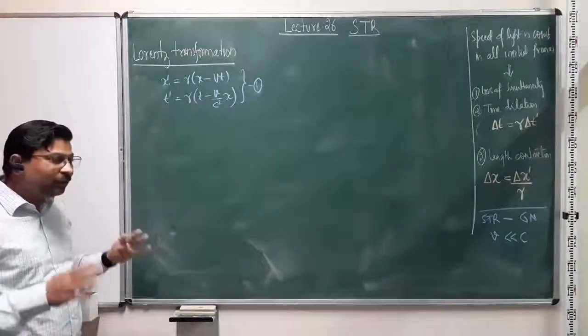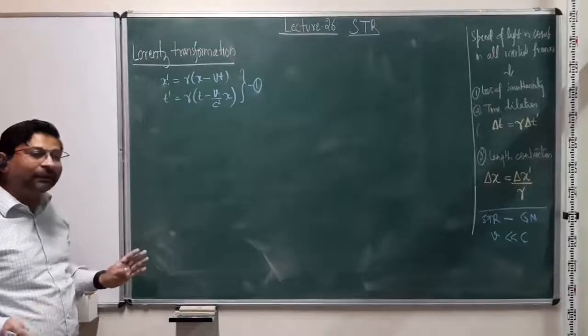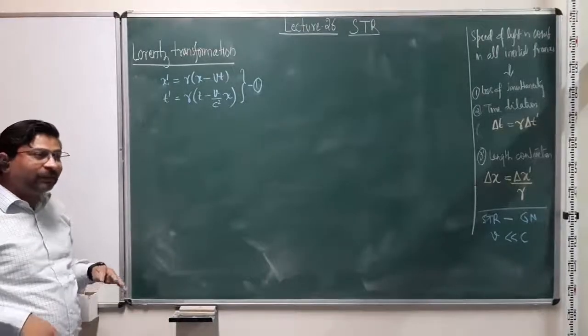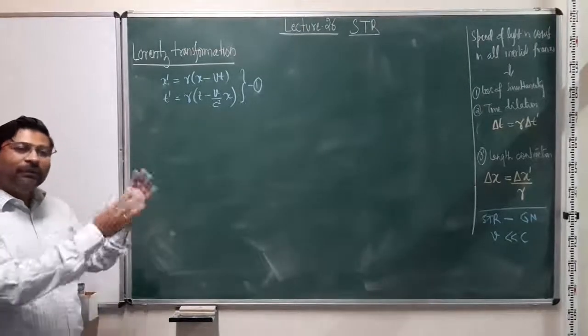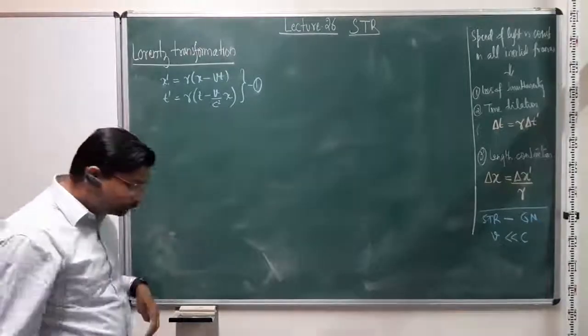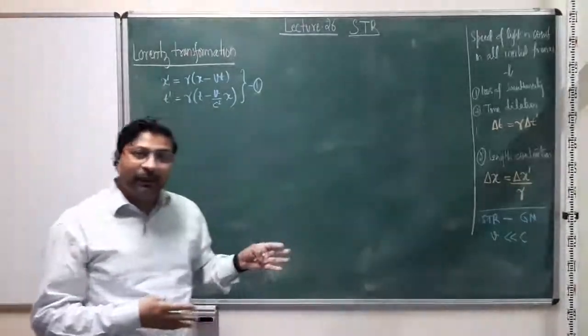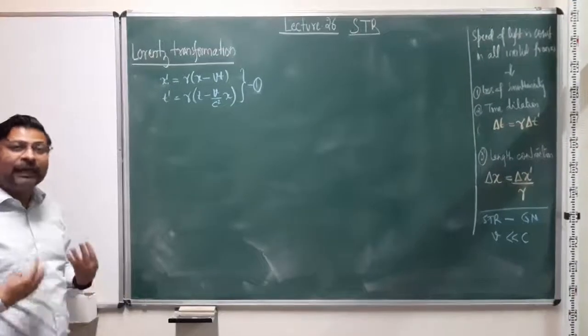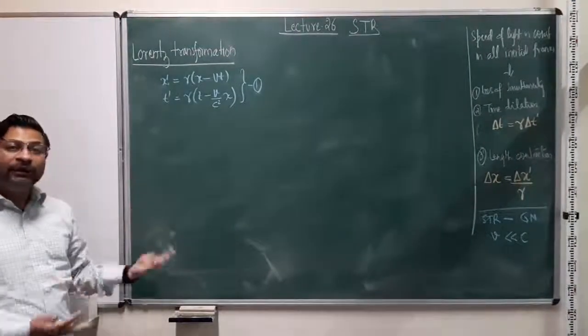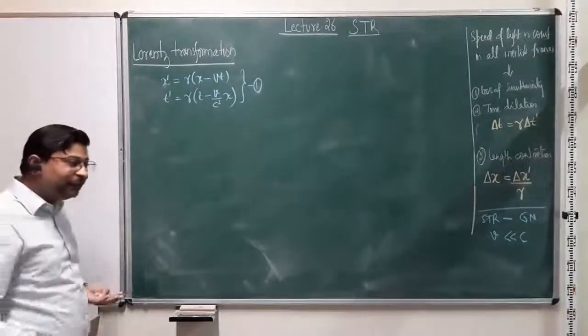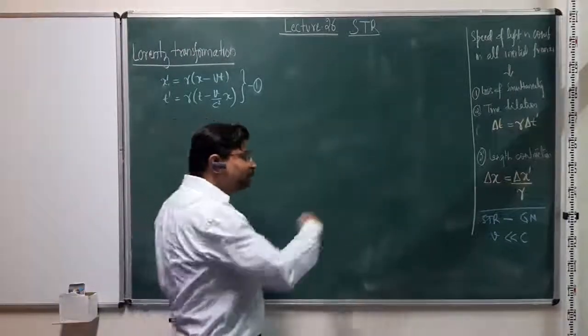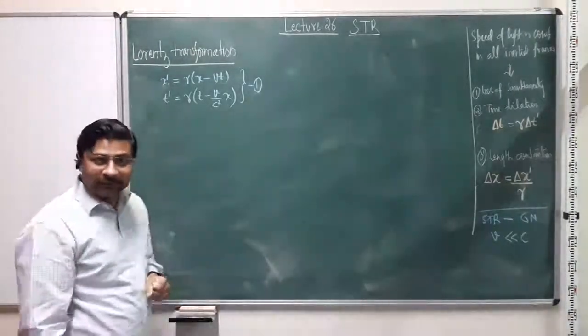We have seen all bodies, all phenomena happening at a speed much less than the speed of light. That's why we find these concepts non-intuitive, because we have never seen phenomena moving at speeds comparable to the speed of light.